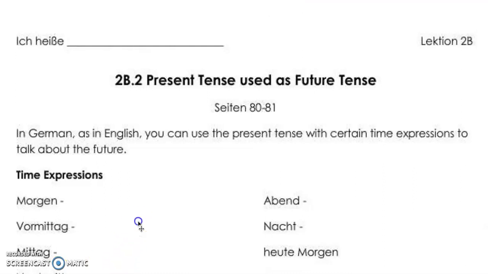Morgen means morning. So if it's capitalized, it means morning. You'll see later on when it's lowercase, it means tomorrow. You can tell the difference based on the context and the way that they're used in the sentence. Vormittag means mid-morning. Mittag means noon. So we can kind of break these words down a bit. Mittag means noon or midday. Vormittag means before midday, and so it makes a little bit of sense as to why the Germans use those words to express those things.